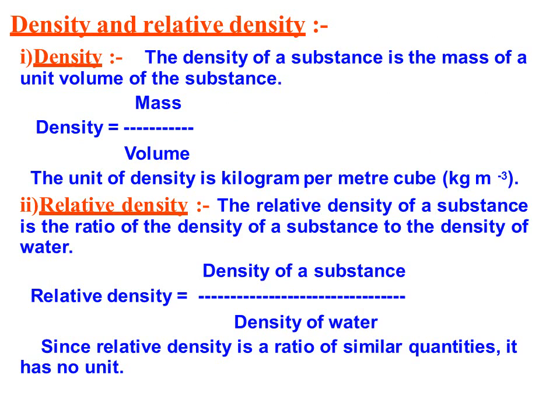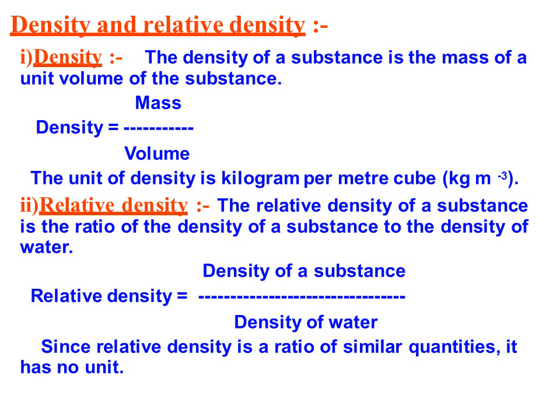Now we will talk about density. What is density? The density of a substance is the mass of a unit volume of the substance. That means density is equal to mass by volume, and the unit of density is kilogram per meter cube. We have a relative density also. The relative density of a substance is the ratio of the density of a substance to the density of water.